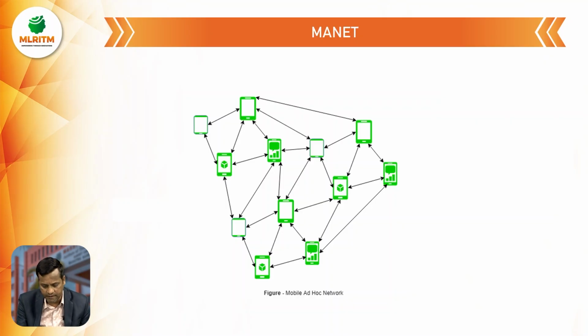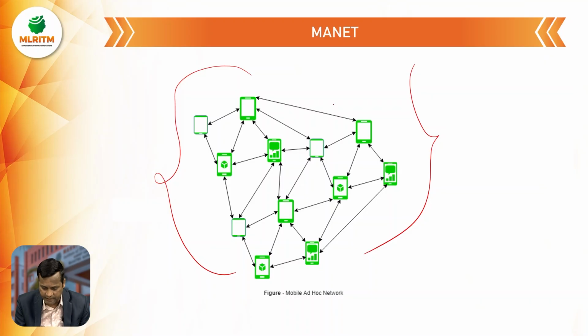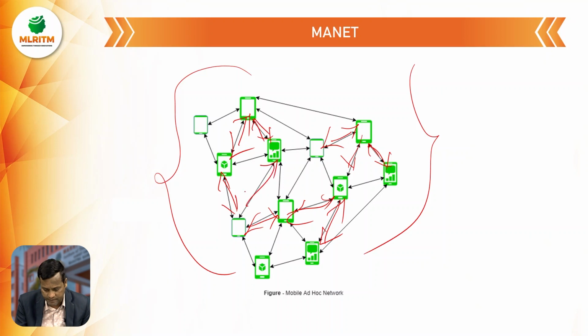So this is the figure of a MANET, and in this we are saying that while we are moving from one place to another place, there are multiple mobile phones connected with each other, and all the mobile phones are connected with different topologies. Why? Because these all are connected wirelessly.